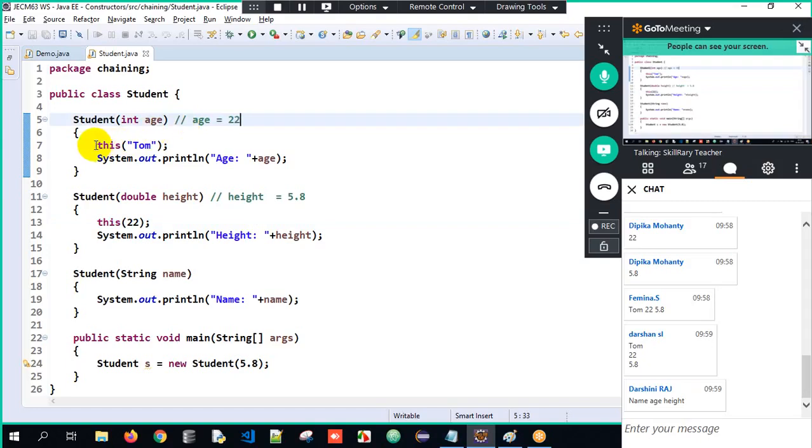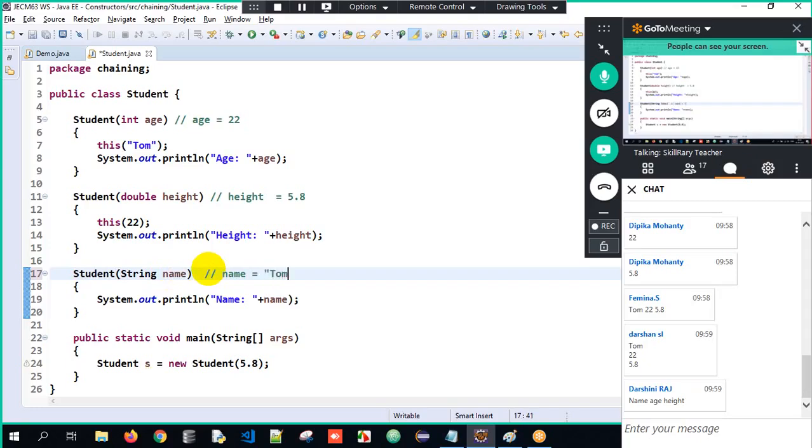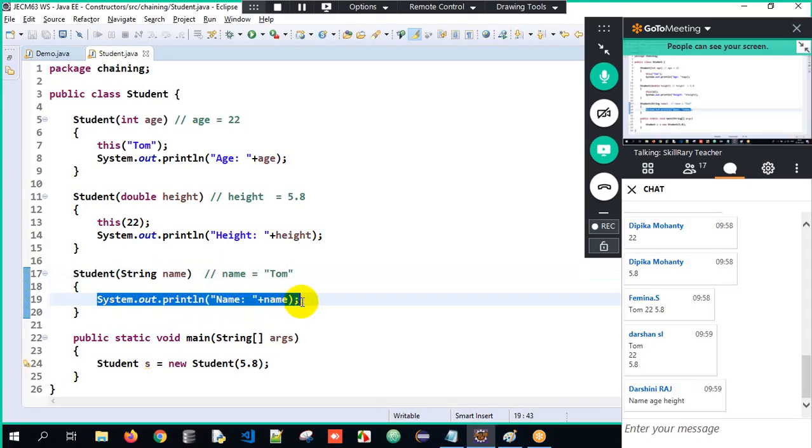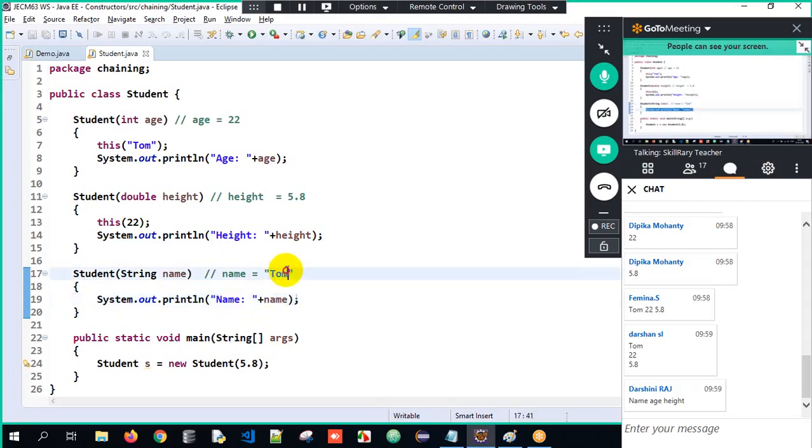But again, what is the first line of implementation? This of Tom, meaning I am calling another constructor in the same class wherein I am passing one string argument. The control goes over here wherein the name will now get initialized to Tom here. Very good. Now what am I doing here? First, name will get printed, and what is the name I have passed? Tom. Tom will get printed.